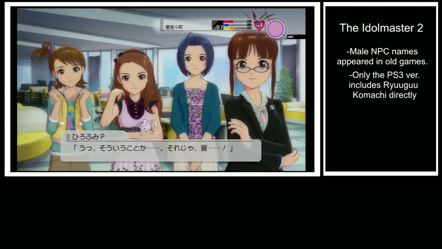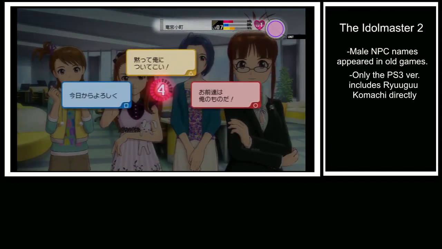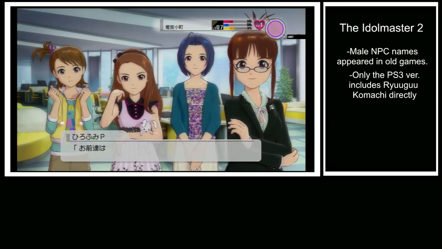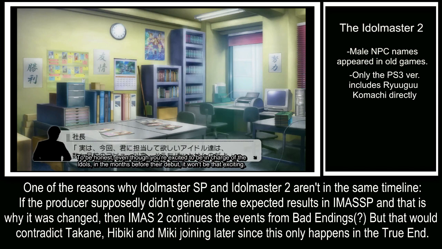After finishing any girl's route, the player gets access to Ryugu Kamachi. However, the ending we get from this one doesn't have much canonical weight, as it was added more as an extra. At the heart of the story, it has been a few months since the idols have debuted, but none of them have been very successful.